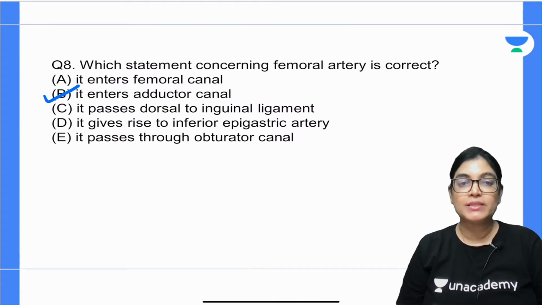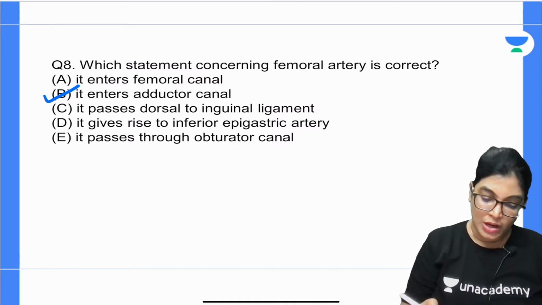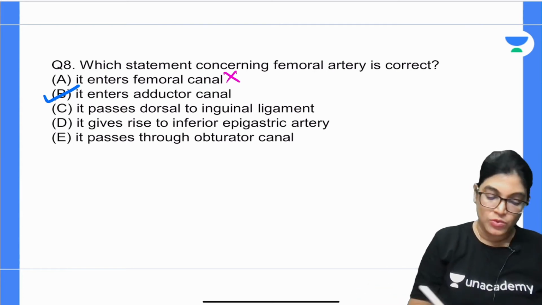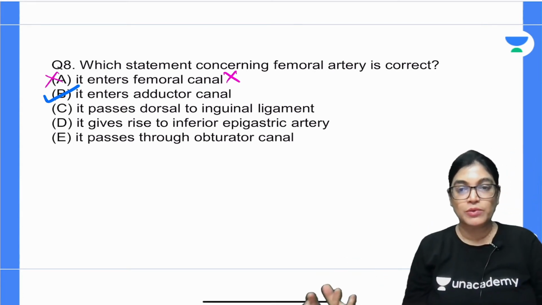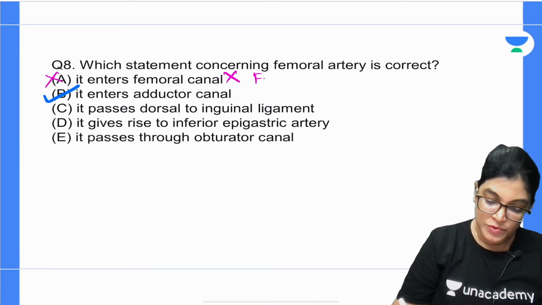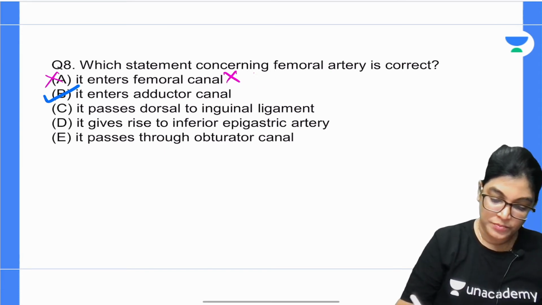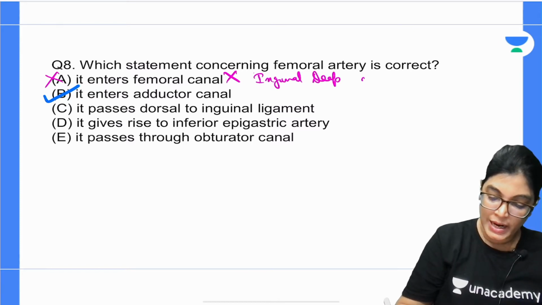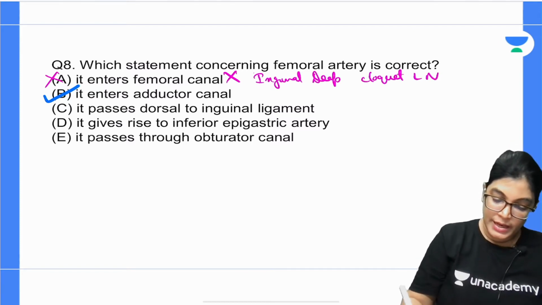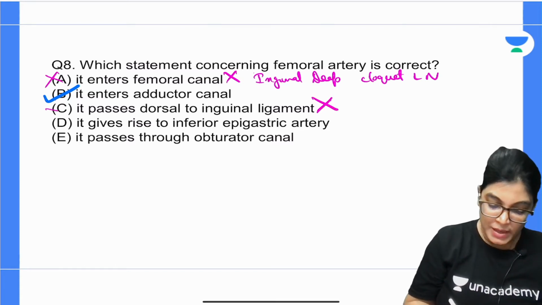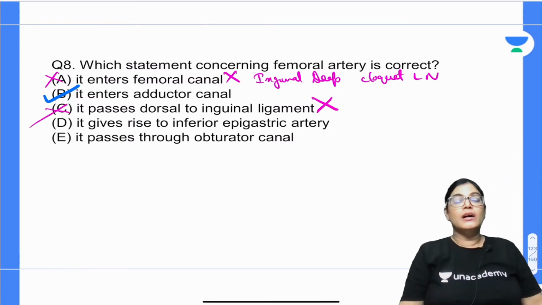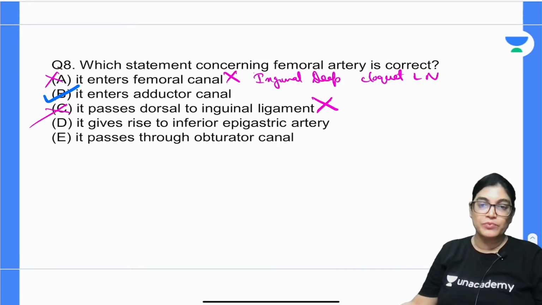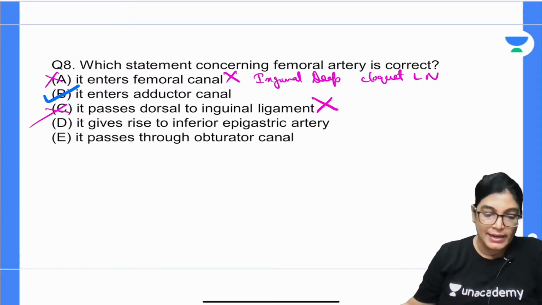So, this is how it happens. I will rule out the incorrect options. Why are the other options not correct? It enters the femoral canal is absolutely incorrect. The femoral canal is the medial most part of the femoral sheath, and it contains the deep inguinal lymph node, called the lymph node of Cloquet. It passes dorsal to the inguinal ligament: a few of you may get confused because we always say that the external iliac artery passes posterior to the inguinal ligament and then continues as the femoral artery. So exactly this is not the correct answer.